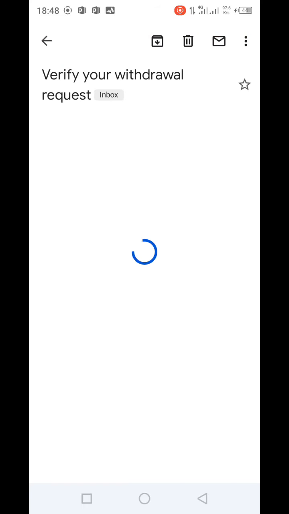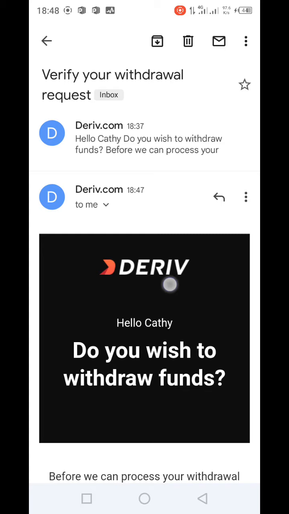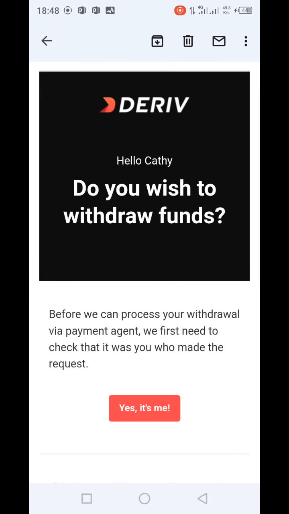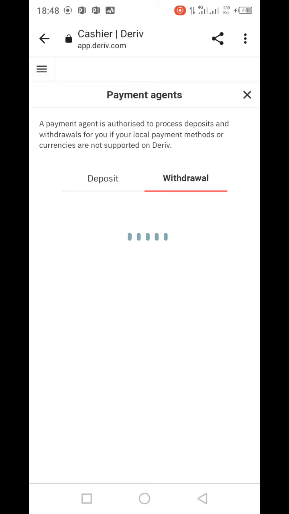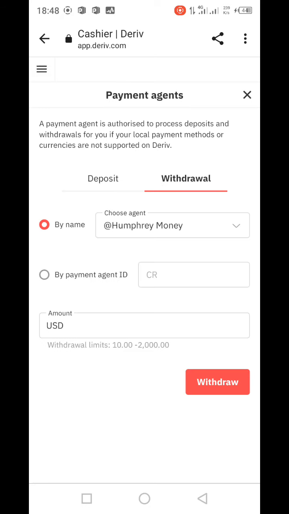The reason why they send you an email is that someone could have entered into your account and wants to see your dollars. That person can't withdraw without having the email, because you must confirm. So here you confirm, yes, it is me. You press there. The moment you confirm, it will take you direct